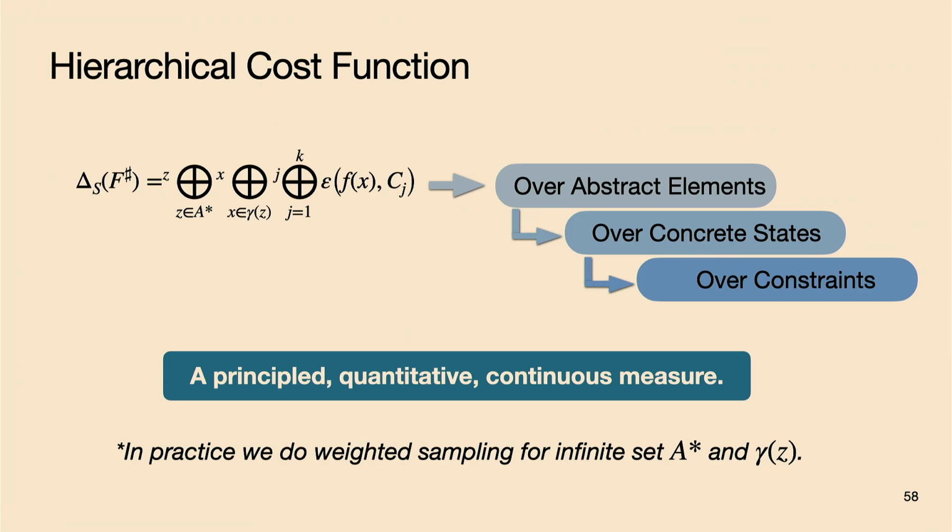So now we will have our finalized cost function, and this is the formalization. More formal details can be found in our paper, but we can see that it is a highly hierarchical cost function. We first operate over the abstract elements, then over the concrete states, and in the end, we operate over constraints. So it's totally principled because we derive it only based on the formal definition of soundness, and it is a quantitative, continuous measure, which is really helpful for guidance. And in practice, as both the set A star and the concretization set are infinite, we will use weighted sampling to make it feasible.